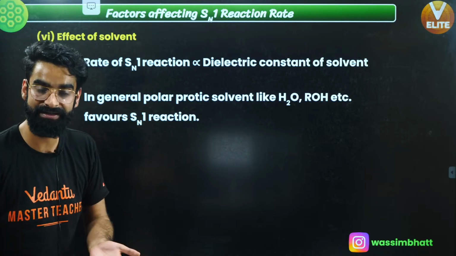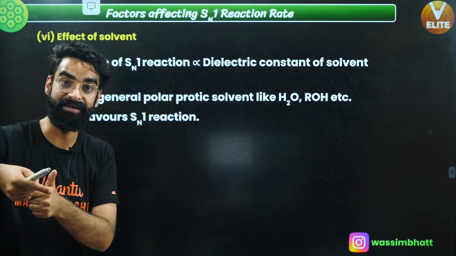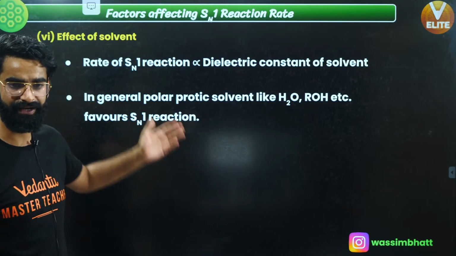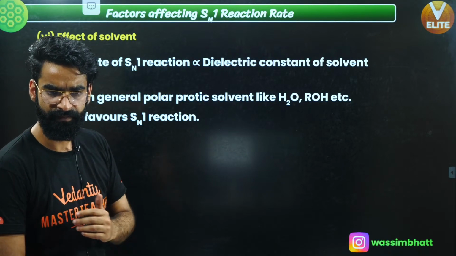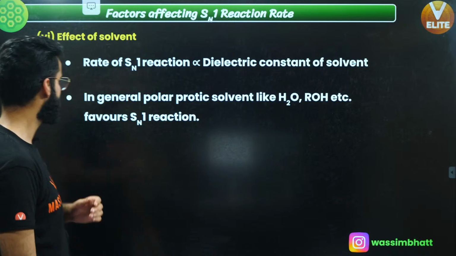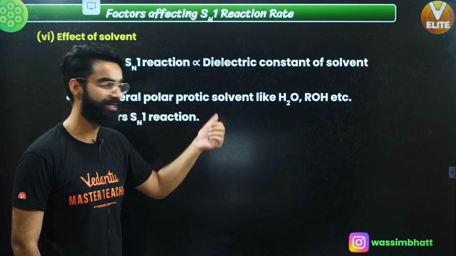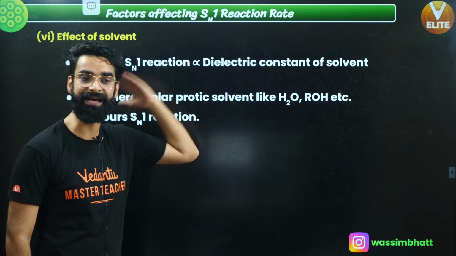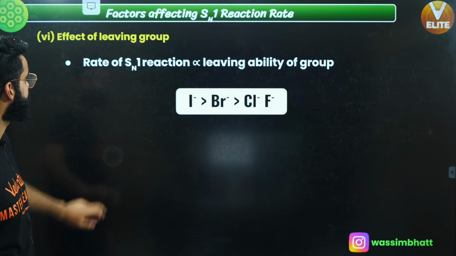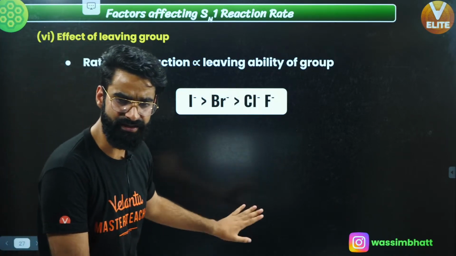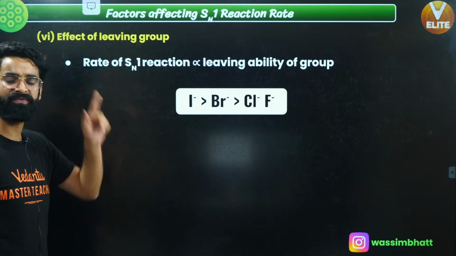Since the step in which carbocation is formed is the rate determining step, if the carbocation is getting formed easily, you can clearly say rate of Sn1 reaction increases. In general, polar protic solvents like water and alcohol, which have got very high dielectric constants, actually favor your Sn1 reactions. The last factor on which your rate of Sn1 reaction depends is the effect of leaving group.